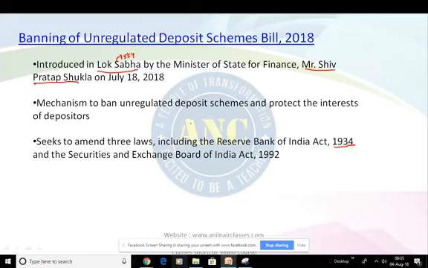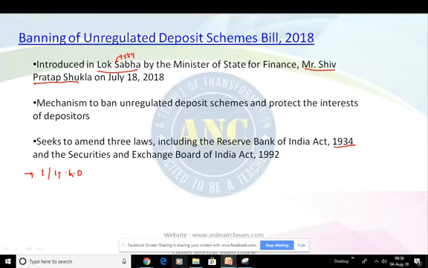Now, apart from this, the competent authority: the bill provides for the appointment of one or more government officers, not below the rank of secretary to the state or central government, as the competent authority.